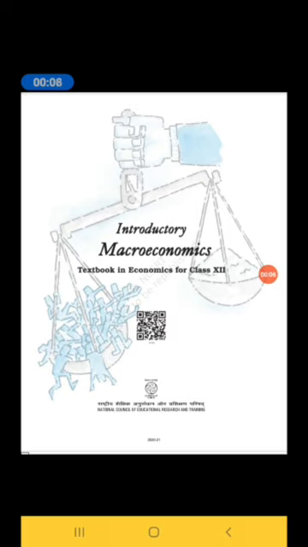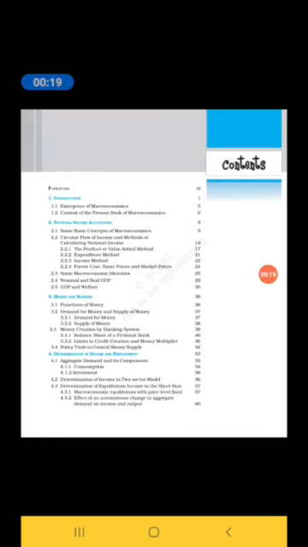Today, we are going to see the contents of the macroeconomics textbook. So, let us go one by one. As I told you earlier, this macroeconomics also has totally 6 chapters.